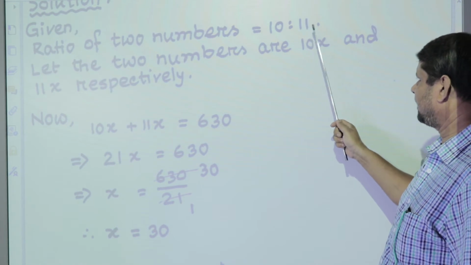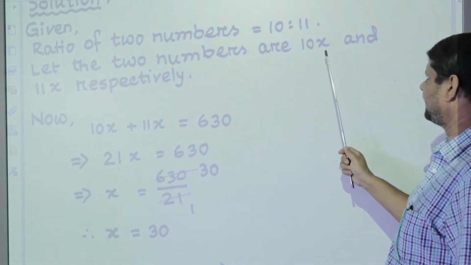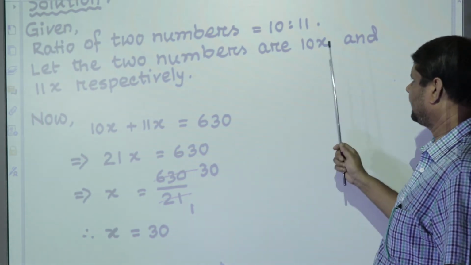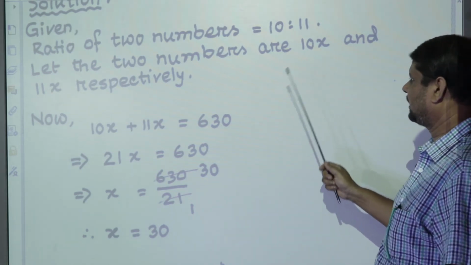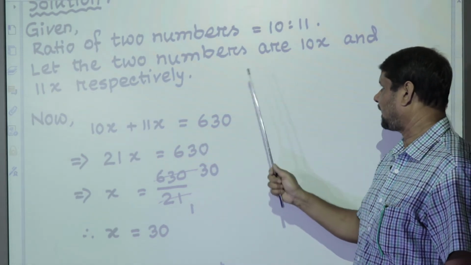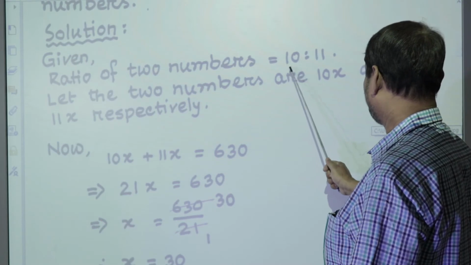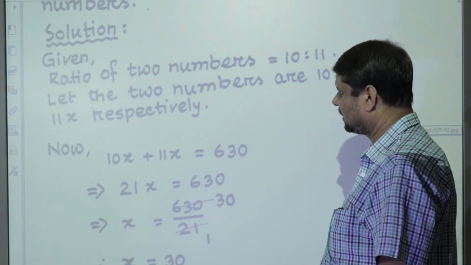When we get a ratio, then we let the numbers be multiplied with a common factor. In this solution, we will let the common factor be x. So the two numbers are 10x and 11x, with ratio 10:11. That is given in the question.